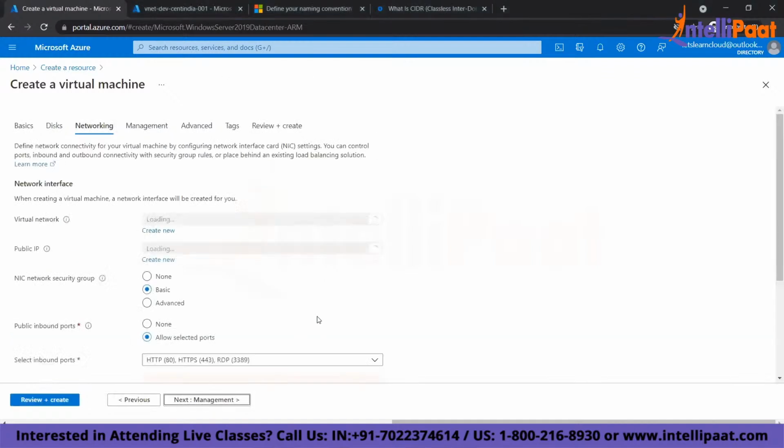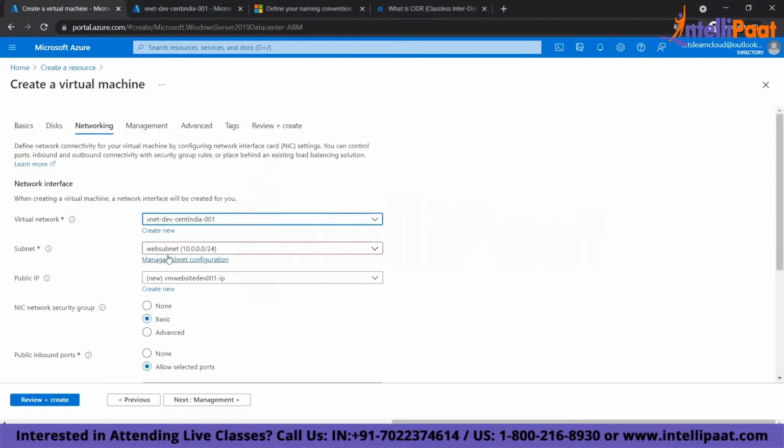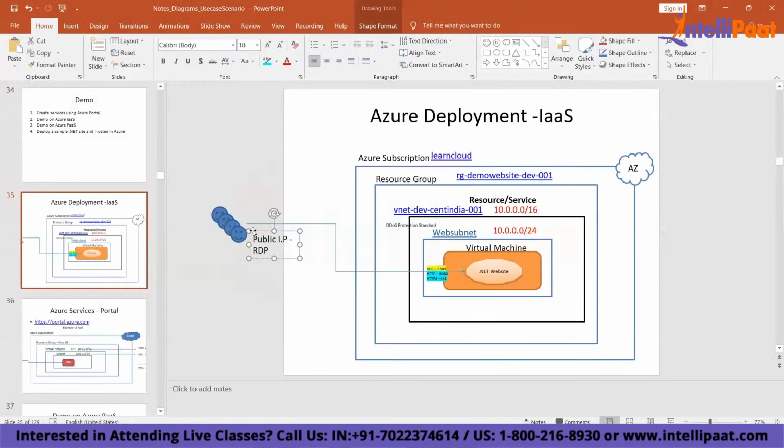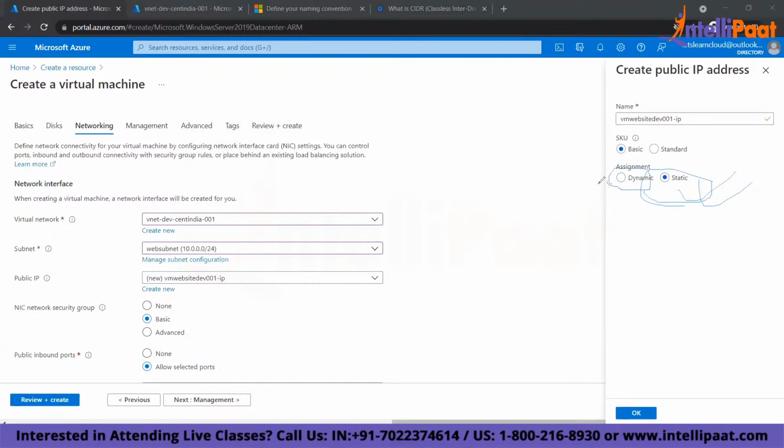Next, after disk, I will set up my networking. So this was the virtual network which I created before. Yes. This was the subnet. Same subnet, right? And how do you connect to the VM? I want to connect over the public IP, right? So I will create one new public IP. So this is my public IP. I'm creating one public IP and I'm choosing a static IP. If you choose static IP, every time you reboot, your VM will not change the IP address. It will remain the same. If you choose a dynamic IP address, every time you reboot, your IP address will vary. Right? So you have two types of IP address, basic and standard. You can choose any one of them.